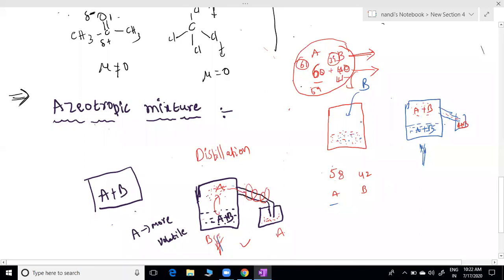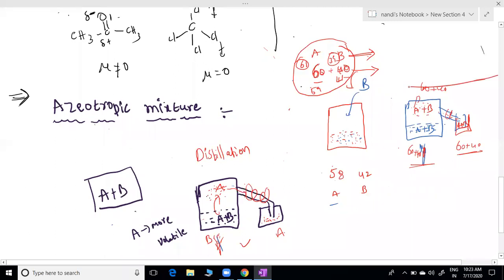So this is the liquid I am giving here. Please check the diagram here, A and B. I am heating, and A and B are evaporating. Then I conduct condensation here, and we get liquid A and B here. There is no change in composition. Whatever is here, 60% A and 40% B, the vapor also is 60% A and 40% B. After converting to liquid, here also 60-40. There is no change in composition anywhere after heating and condensation. That type of special case we call an azeotropic mixture.